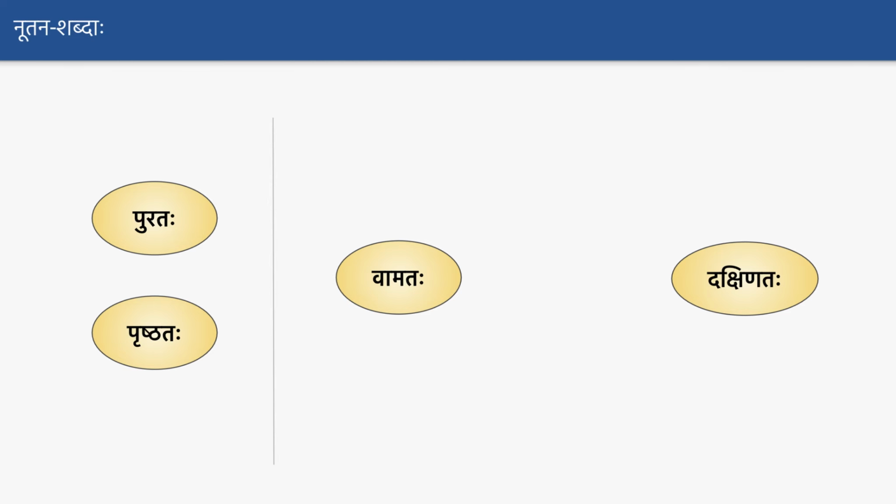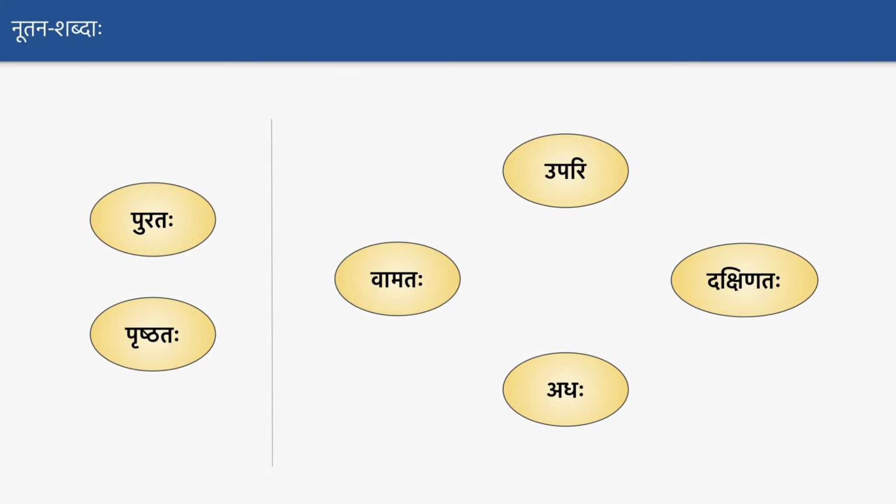Okay, so like that you can use Dakshinataha Vamataha to indicate right and left, but for this again we need to use Shashti Vibhakti. So we'll use Shashti Vibhakti on the object or person on to which we are trying to say left or right. Okay, again few other words, Upari and Adha. So Upari means upside or upwards, and Adha means the down.